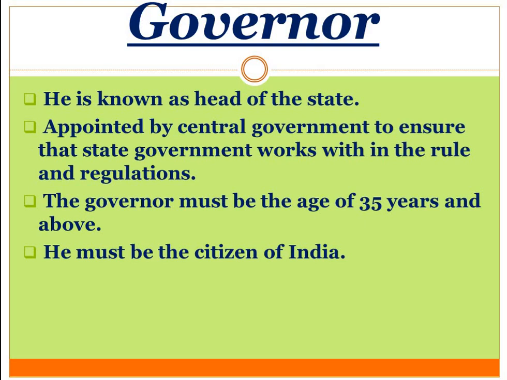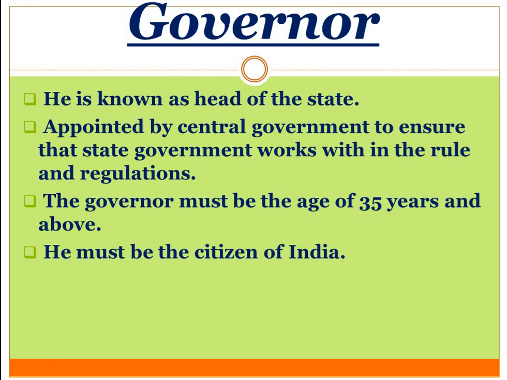Governor. As we talked about the chief minister, how is he elected? Now, the governor is not elected by the people of a particular state, he is appointed by the central government and he is known as the head of the state, appointed by the central government to ensure that the state government works within the rules and regulations, as we already discussed.